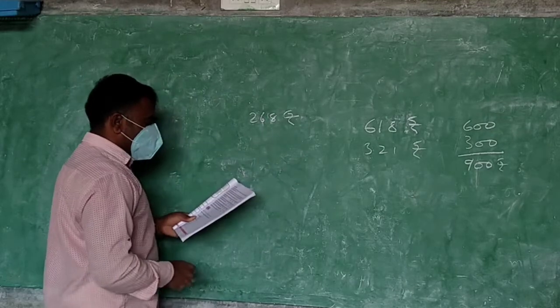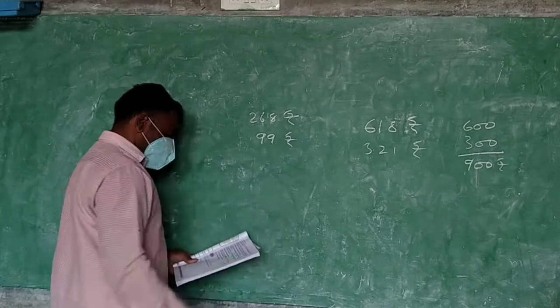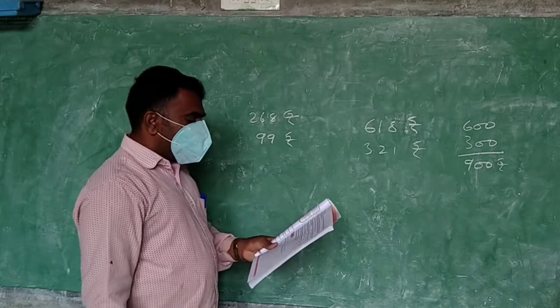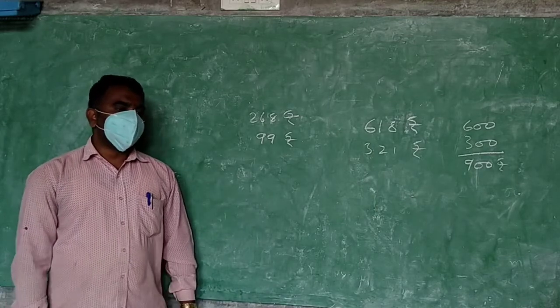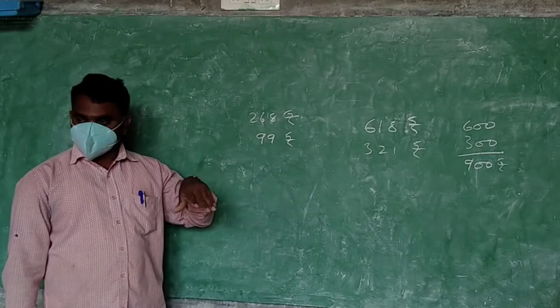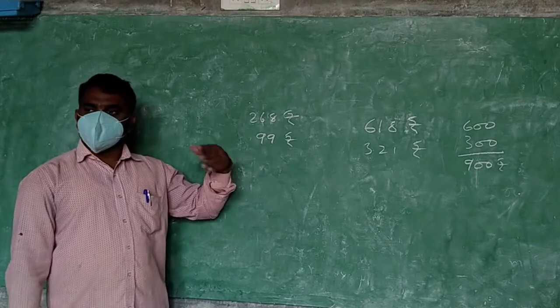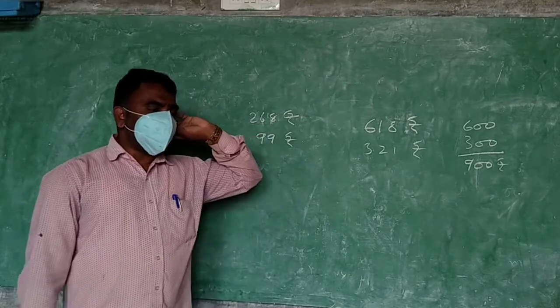268 rupees in a day. And spent 99 rupees on food. Then how much money did Ranga save in a day? Do you understand the question? Yes. This much he earned. Earn means getting. Then this much he spent. Spent means purchased. How much is left, he is asking.